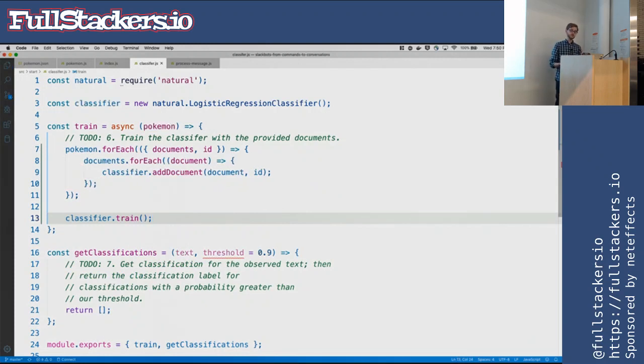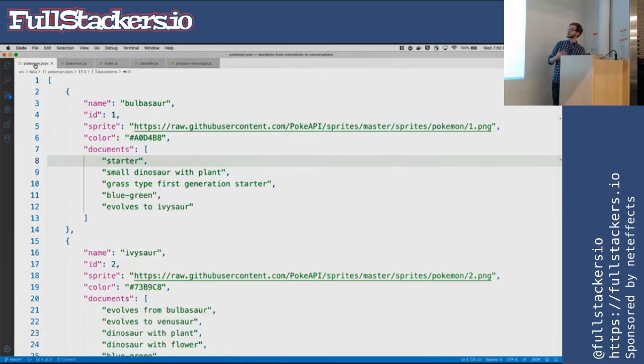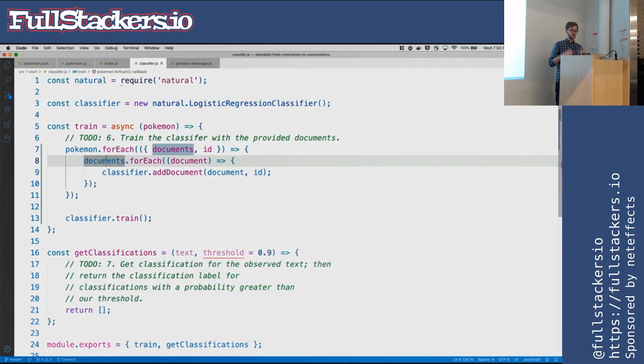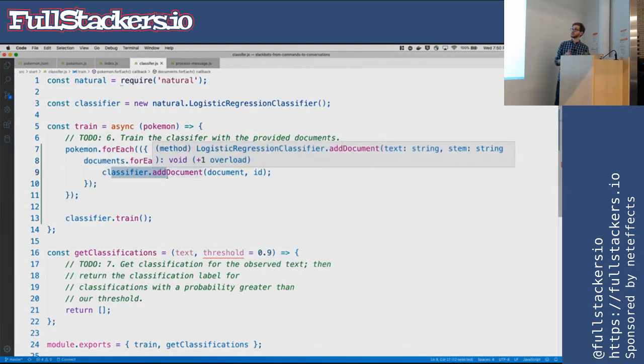First thing we're going to do is loop through all the Pokemon we have. Then we're going to pull out documents and ID. If we go back to our Pokemon.json, documents is the list of just strings of random context, and the ID is the Pokemon ID. Then we're going to loop through each one of those documents and add it to the classifier. The important thing is now every Pokemon in that list has 5 documents attached to it.